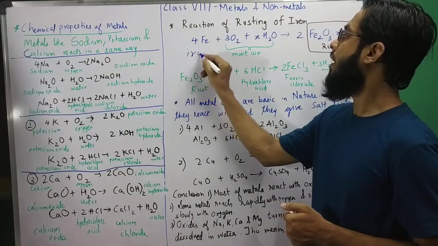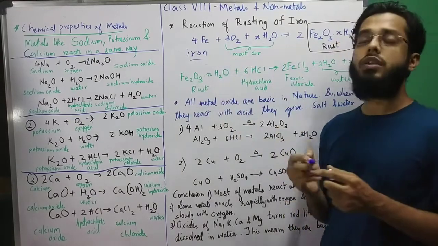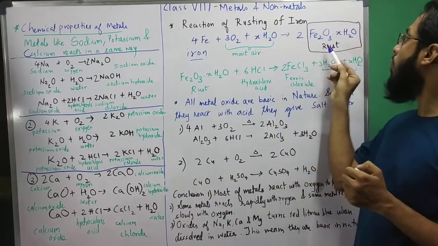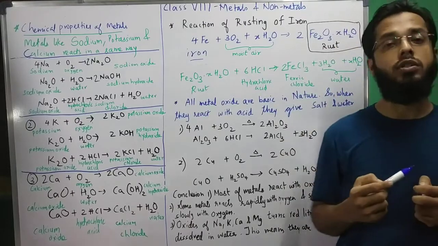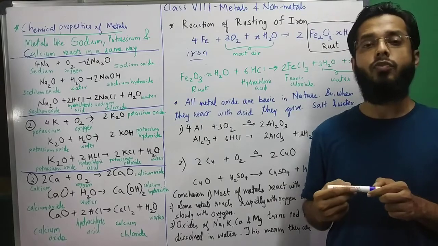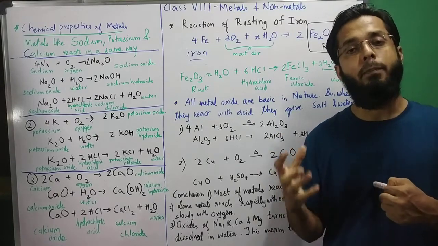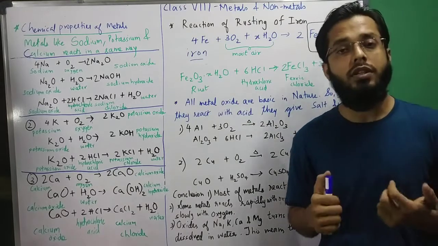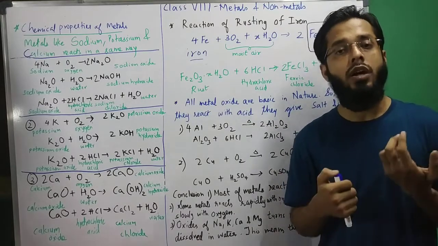And when iron reacts with moist air, that is oxygen plus some water molecules, it forms rust, that is ferric oxide dot XH2O. So it is hydrated ferric oxide. Hydrated मतलब पानी वाले molecules. So it is rust. Now dear students, rust is basic or acidic.